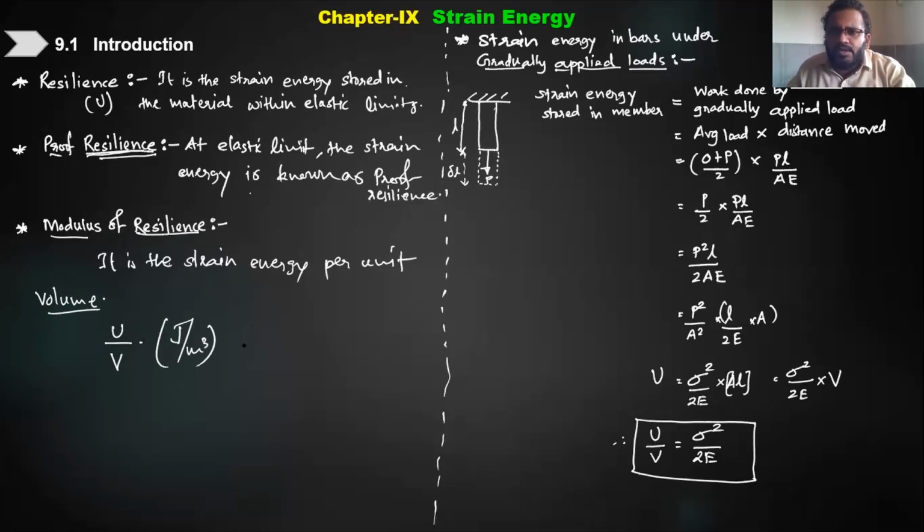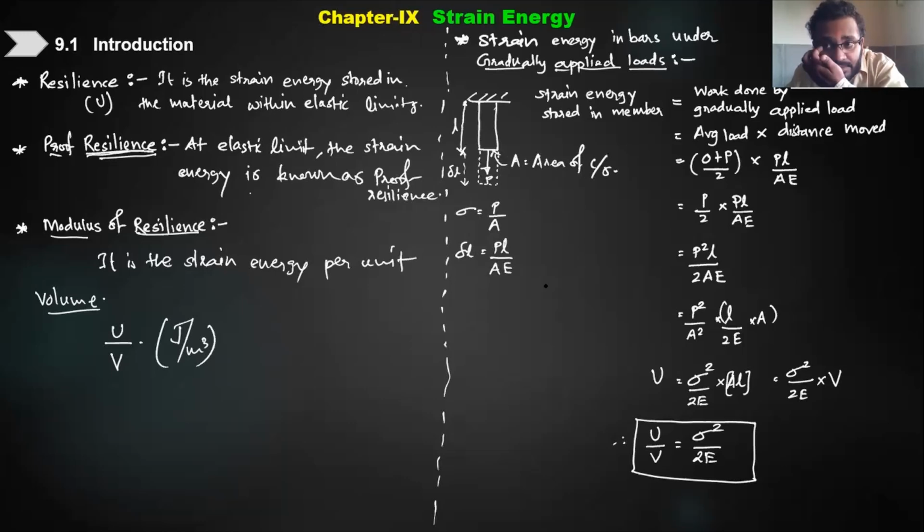Now let us understand a basic example, which is strain energy for a bar under gradually applied load. We have a normal elastic bar to which we apply a load P. Let us assume A is the area of cross section. The stress developed will be equal to load by area, and the elongation delta L is given by PL by AE. All these formulas we studied already in chapter number 1.